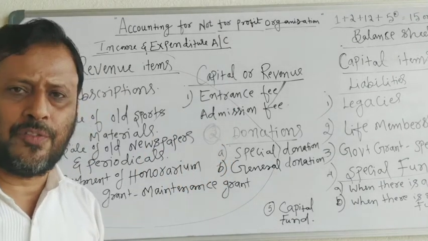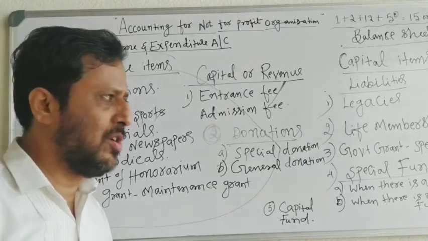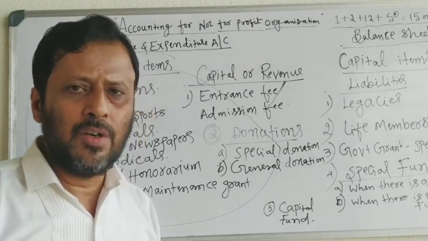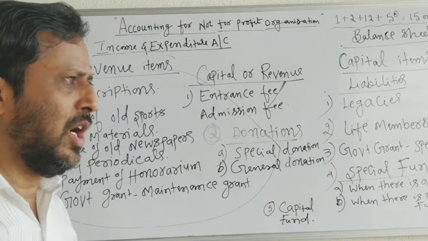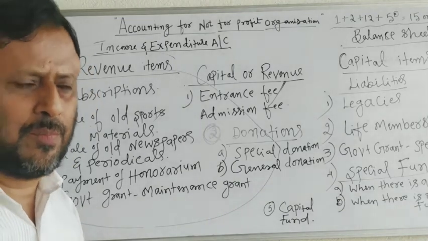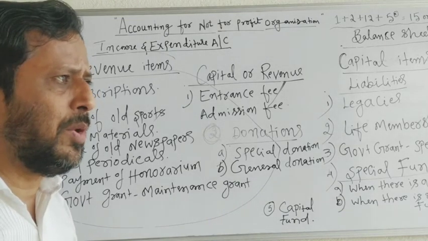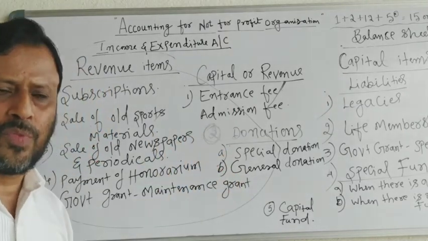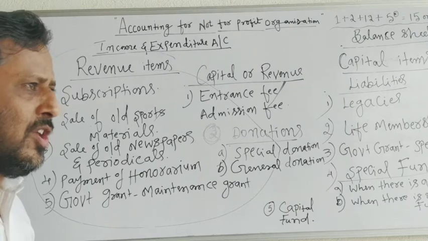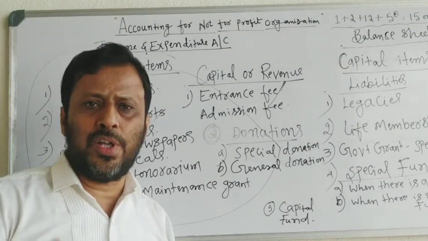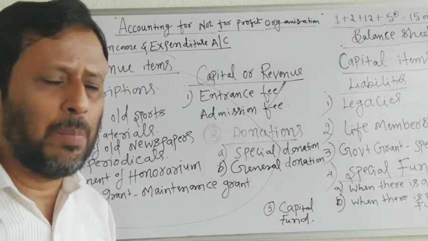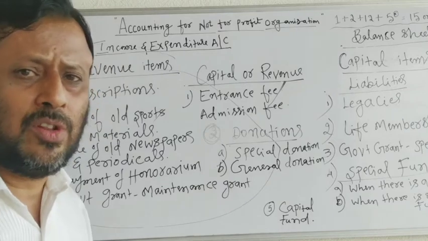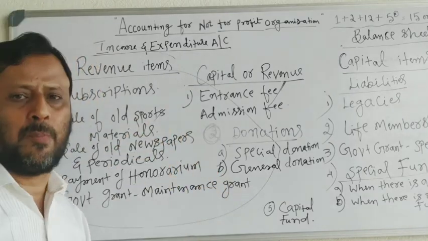Donation is the gift received in cash or in property from some organization or from some person. That is donation. Donation may be special donations or general donations. Special donations are donations received by a not-for-profit organization for some special purpose.